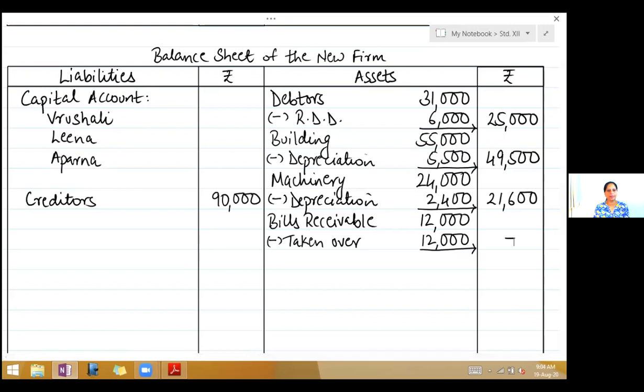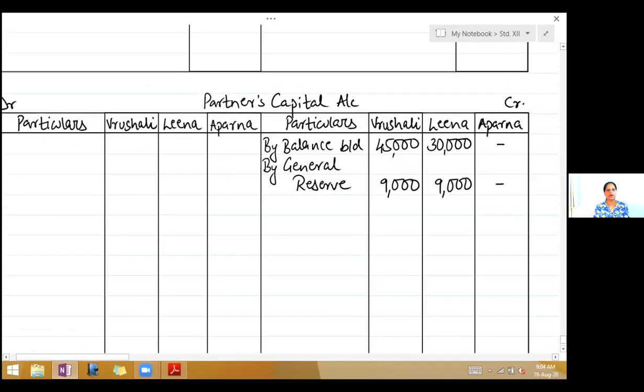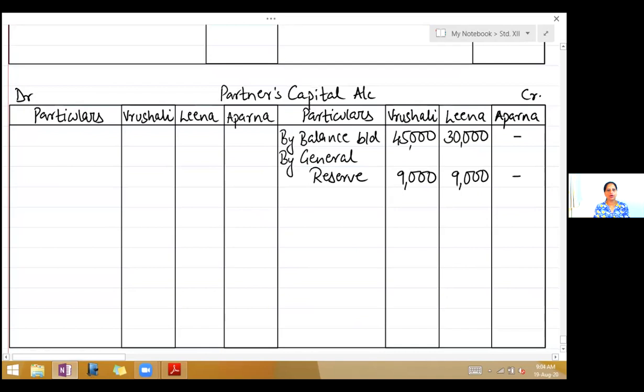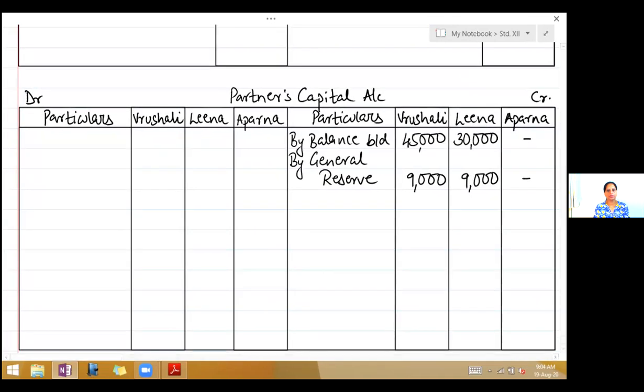So come to the capital account. Now in capital account, you will write on the debit side, it is debit what comes in. So write to bills receivable account. Now bills receivable was 12,000, but she's taking at a discount of 10%. So that discount you will give the effect, one in profit and loss adjustment account, and the other in this capital account.